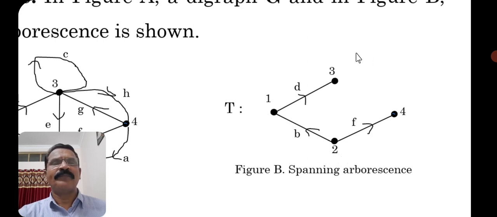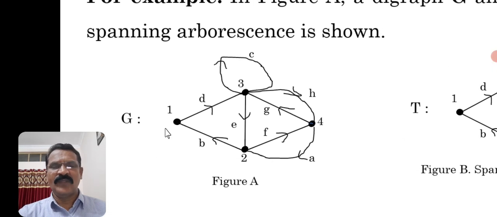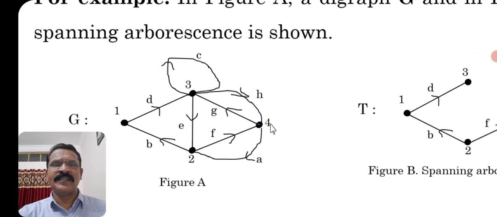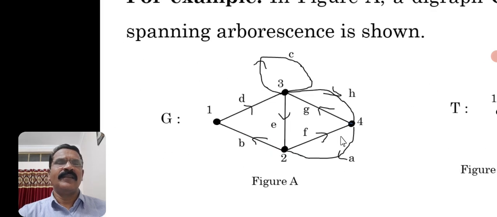So therefore, it is of course a tree containing all vertices and satisfying those two conditions. That's why it is a spanning arborescence of the graph Z. Okay, so we have clarified what the spanning arborescence is in this graph.